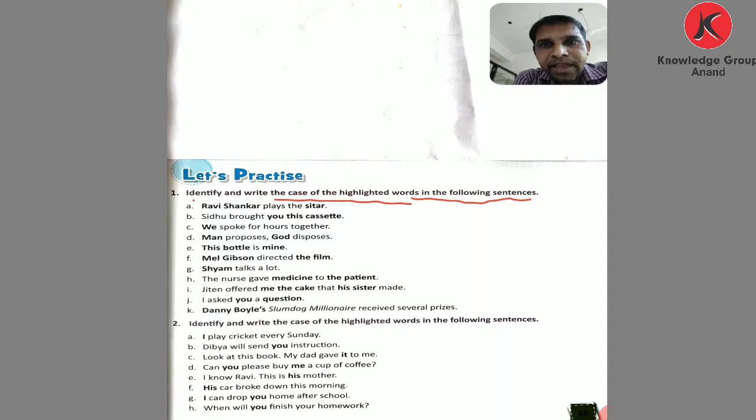So option A, there are two highlighted words: Ravi Shankar and sitar. Ravi Shankar plays the sitar. Here you know the formation of the sentence: the first one is subject, then verb, and then object. So Ravi Shankar is used as the noun, so Ravi Shankar is subjective case.